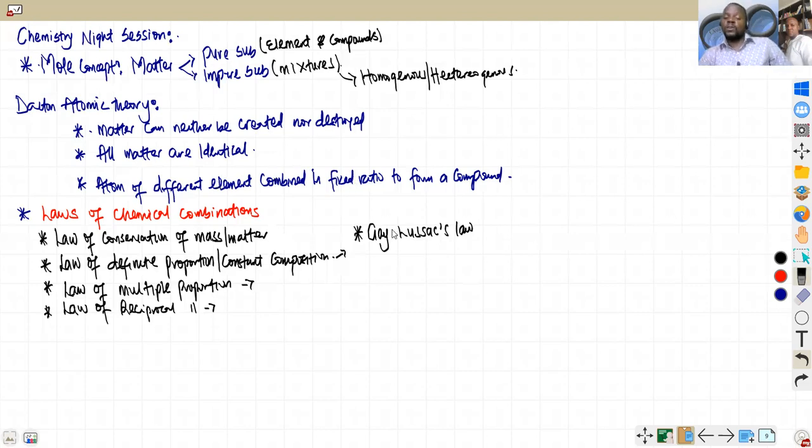The law states that if gases react, they do so in volumes which are in simple ratio to one another, and to the volume of products if gaseous, provided temperature and pressure remain constant. That's another important thing: if gases react, so the law is limited only to gases. Please keep that at the back of your mind. So all these are called the laws of chemical combination, and you should know how to state each of them.